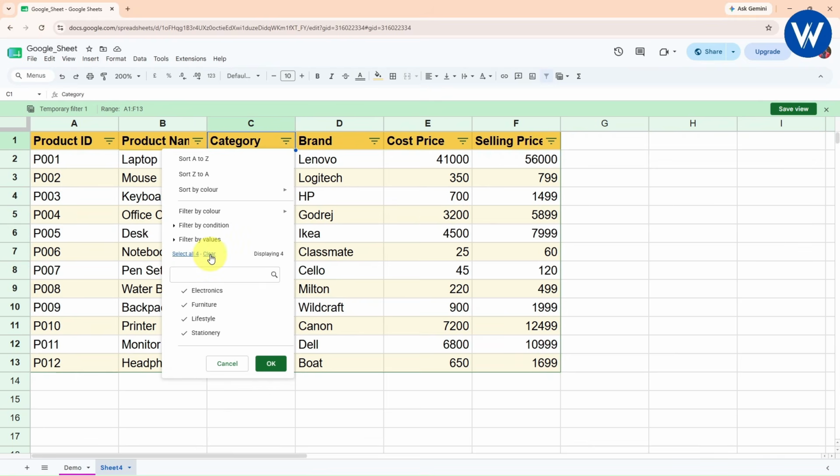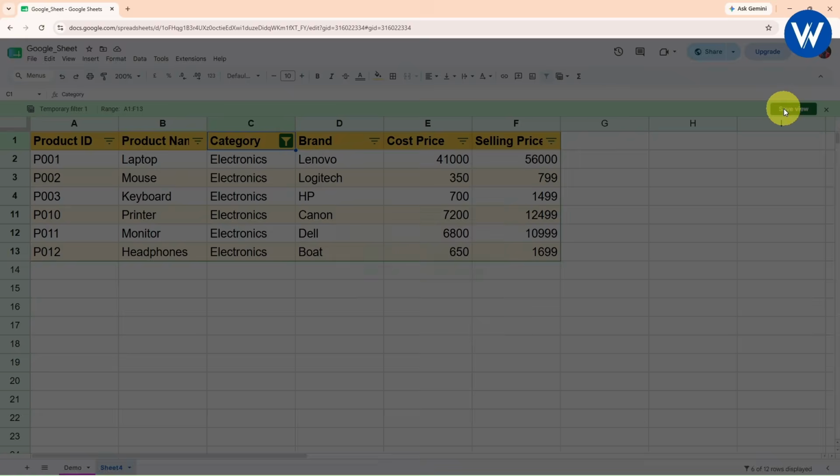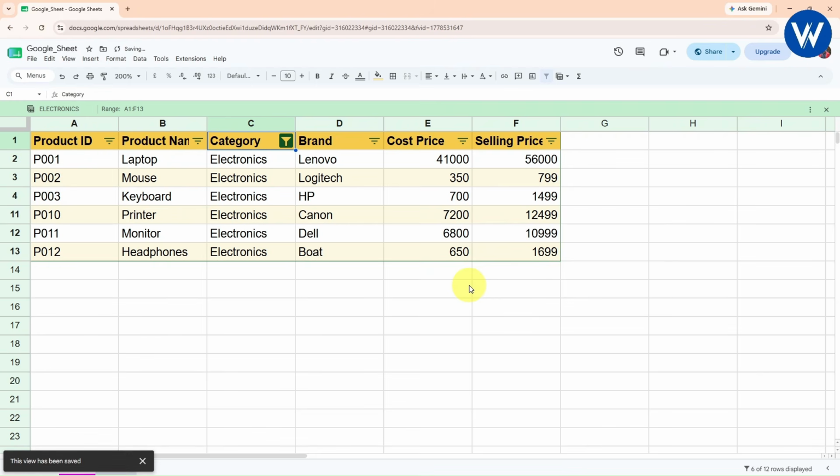So from here I will click on clear all. I will select the electronic, click OK. Now finally we can see the electronic record only. Now I will save view. So once you save view, you need to name this view. I will give the name as electronics. Click on save, and finally now it is saved.